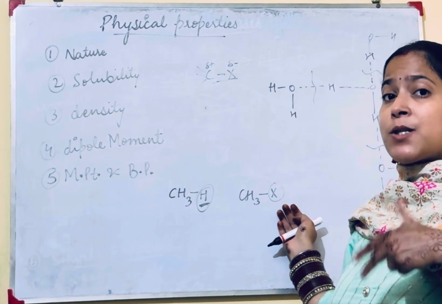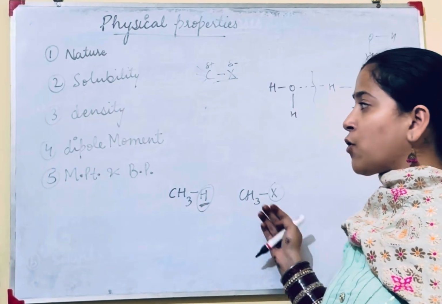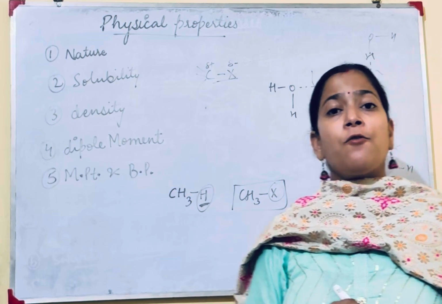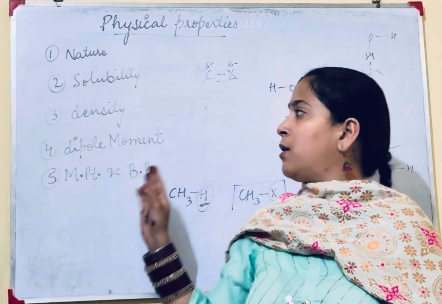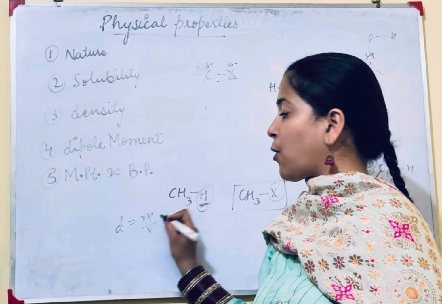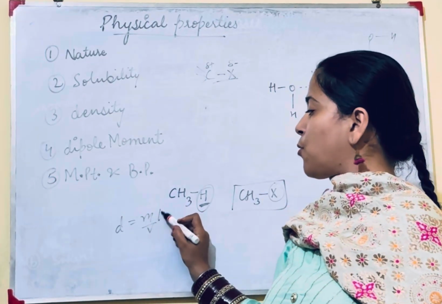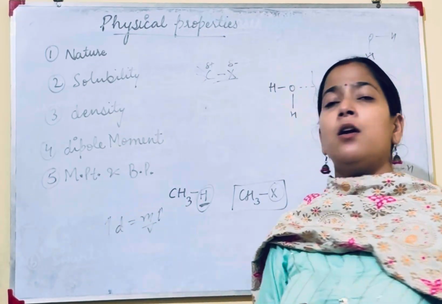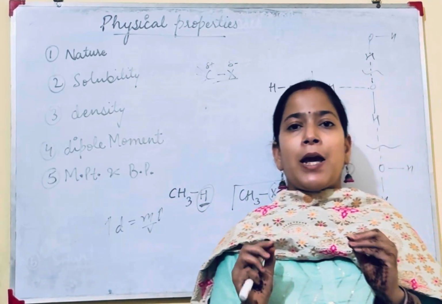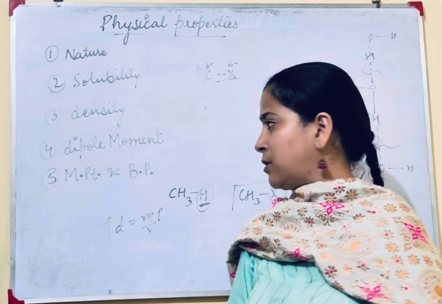Mass of halogen is more than hydrogen. So we consider the mass of alkyl halide will be more. Density is directly related to mass upon volume. If mass is more, then density will also be more. So its density is always more than its homolog hydrocarbon.